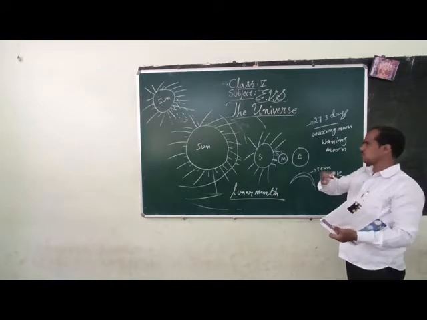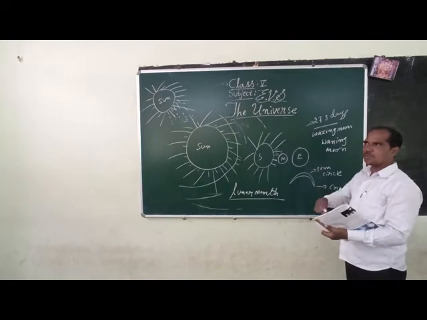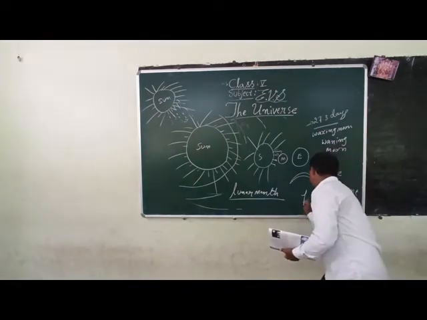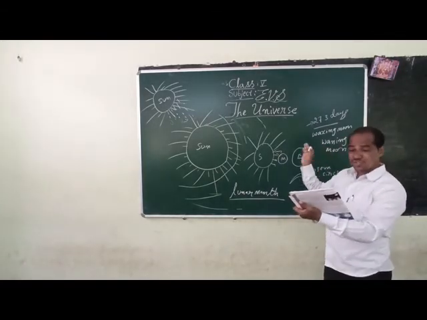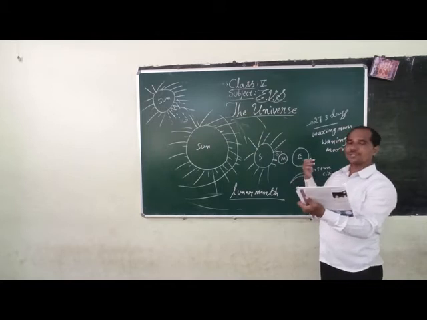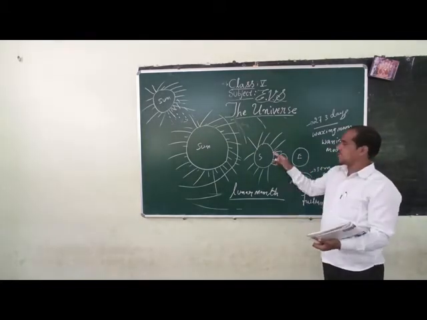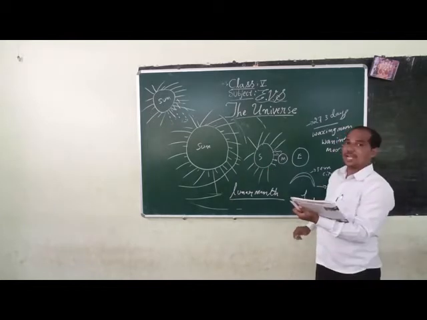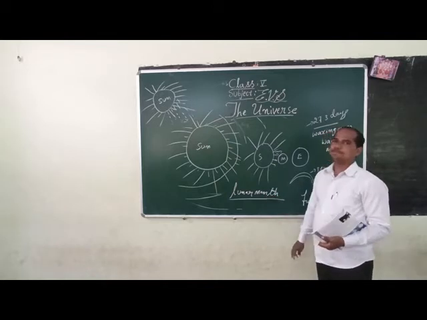At last, we get the full moon. Then the moon shrinks back again to a thin surface, called waning moon. How many days does it take? 29.5 days, and this process is called a lunar month.